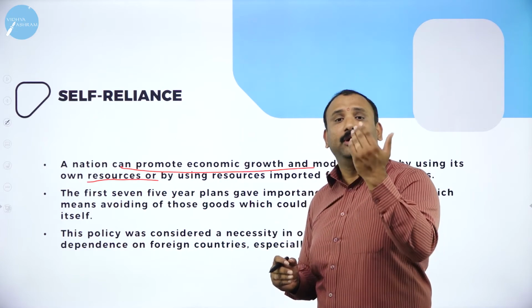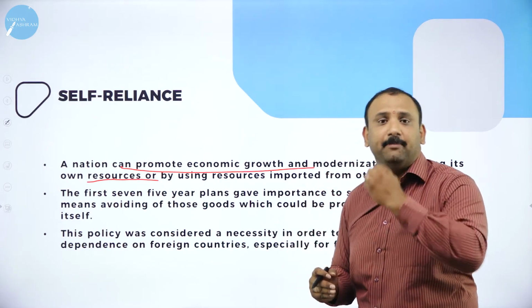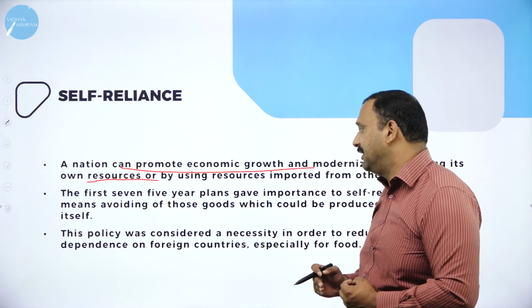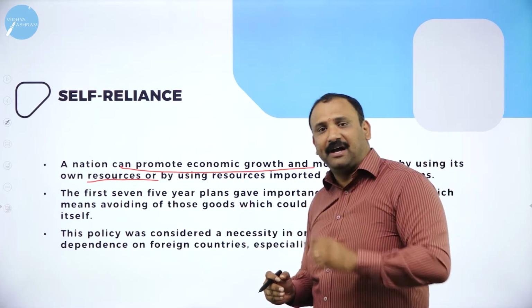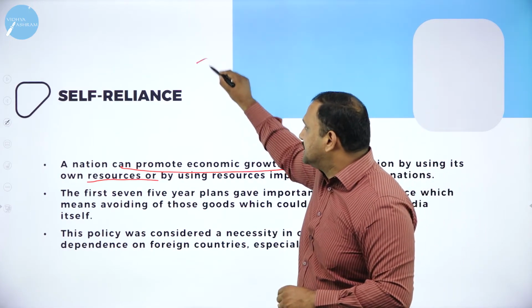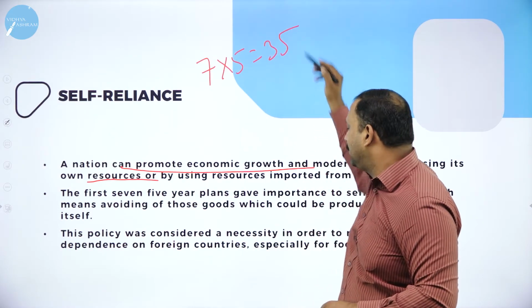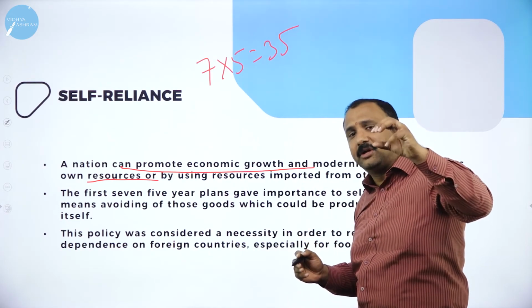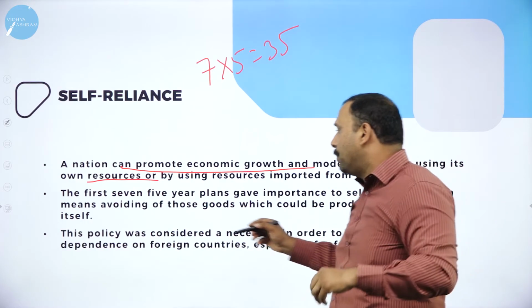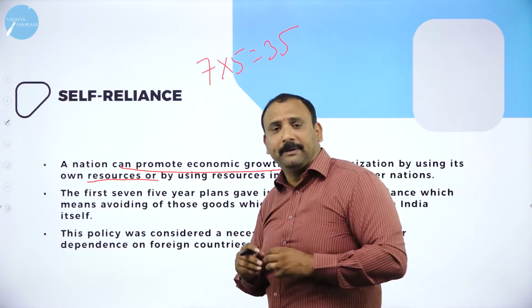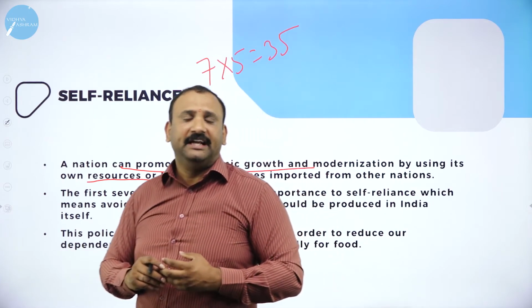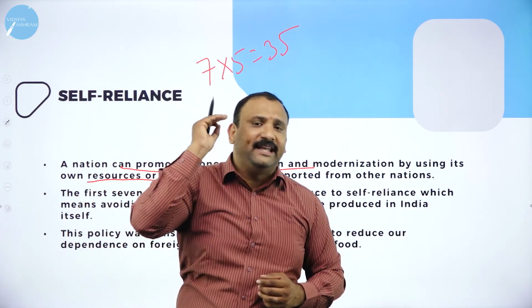So this is how we call self-reliance the most important part of economic development. In the first 5-year plan, that means the first 7 into 5, 35 years, what we had tried to do is give importance to self-reliance, where we wanted to bring in the development of the industry, trying to avoid the imports.